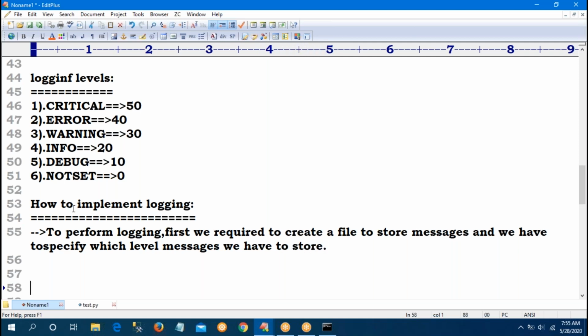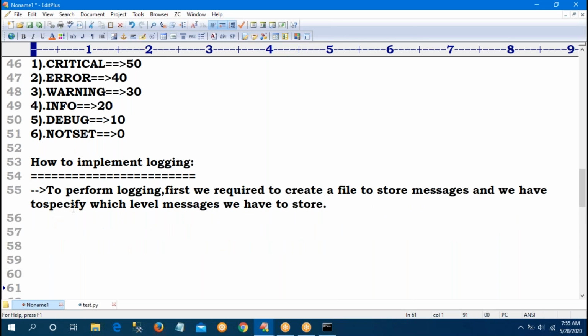That is the main thing. If I am storing info, then info and above, warning, error, critical, will all be stored. If I am storing only error, then error and critical will be stored. If I am storing debug, then debug, info, warning, error, all will be stored. So how to create a file?